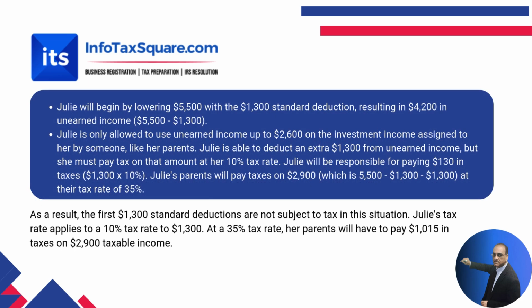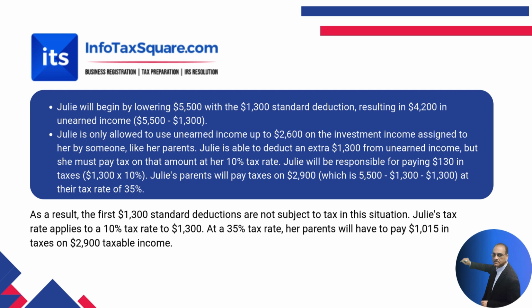Based on the Internal Revenue Service, Julie can maximum utilize $2,600 against the $5,500. On the first $1,300, she is not going to pay taxes because $1,300 is her standard deduction, whereas on the next $1,300 she is going to pay 10% taxes, which is Julie's marginal tax rate.